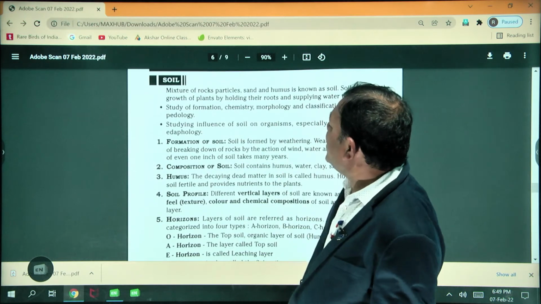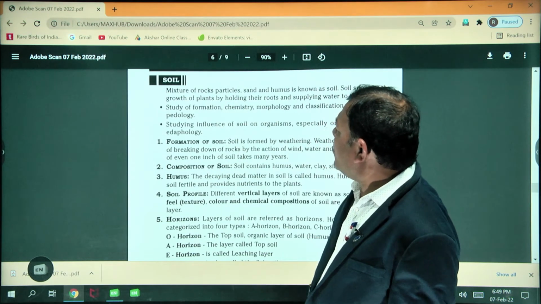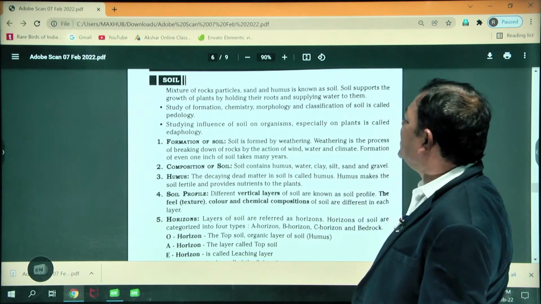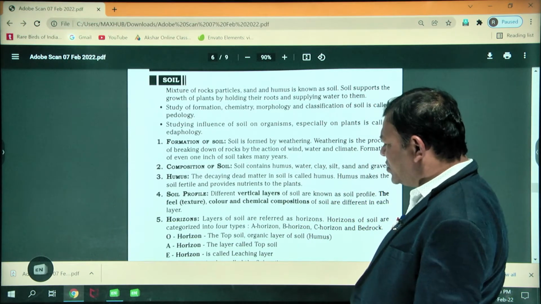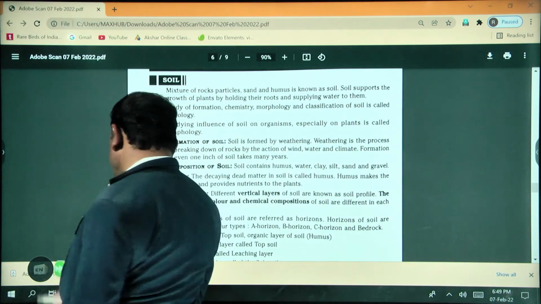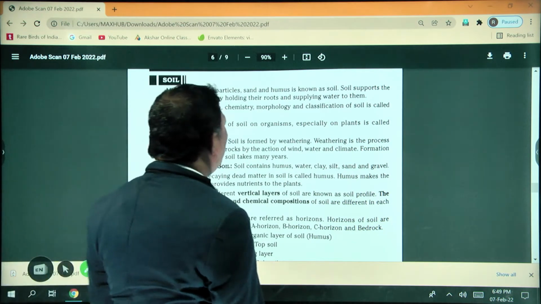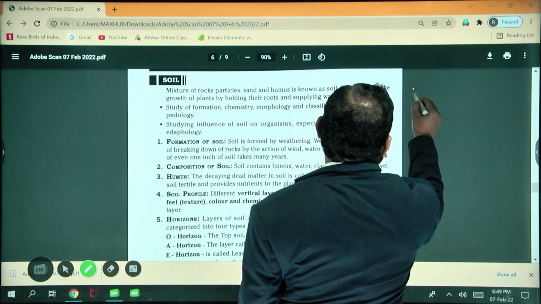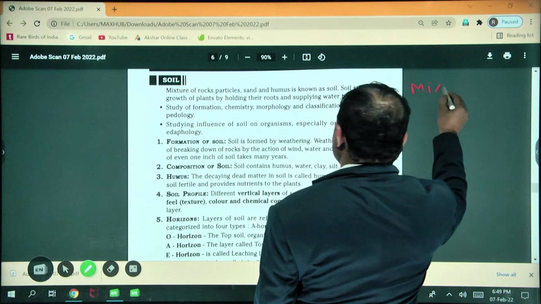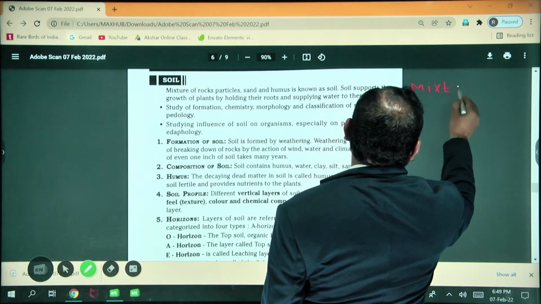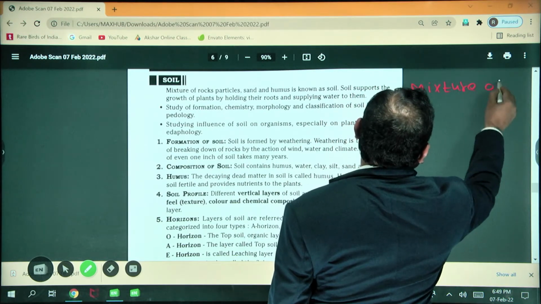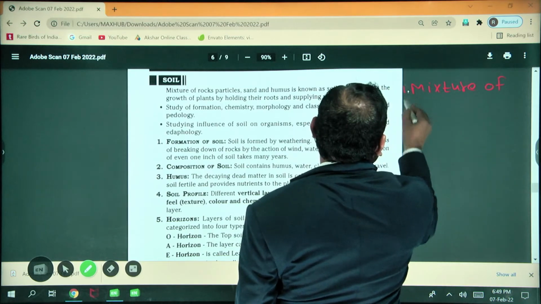You can see, a mixture of rock particles, sand and humus. So what are the major parts of the soil? First, rock particles.